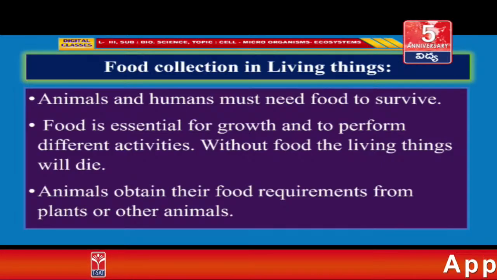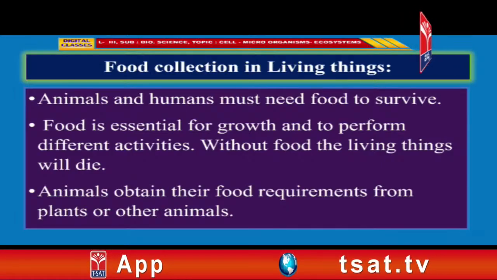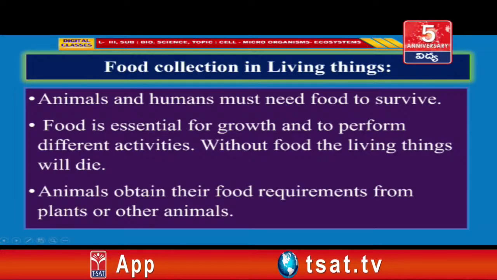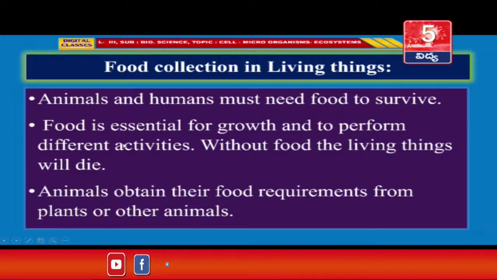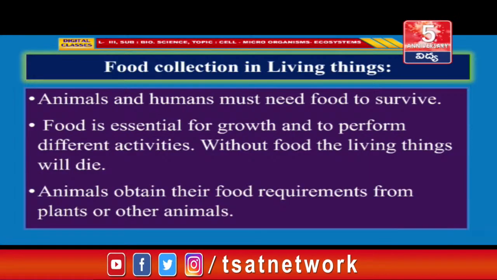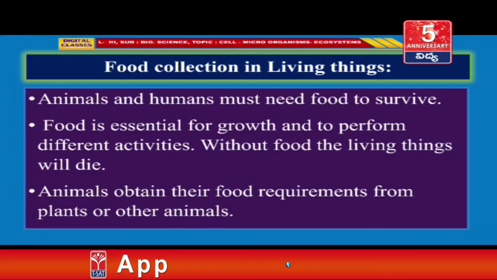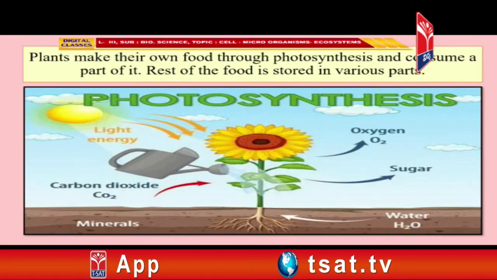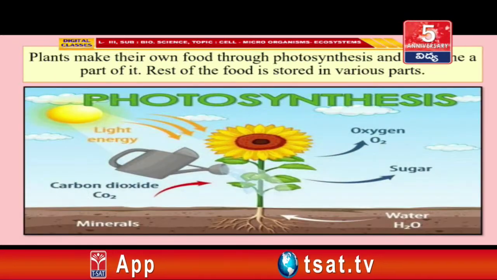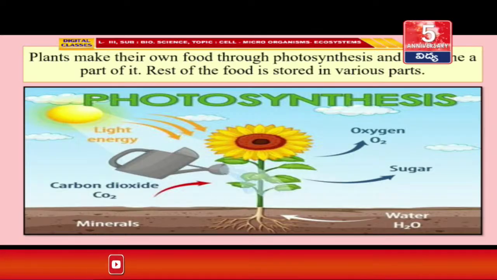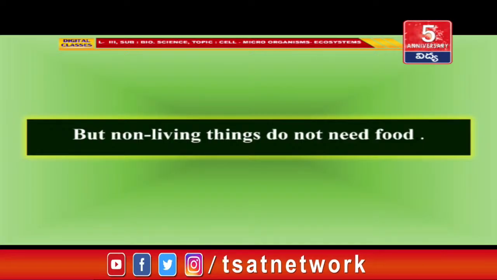Food collection in living things. Animals and humans must need food to survive. Food is essential for growth and to perform different activities. Without food, the living things will die. Animals obtain their food requirements from plants or other animals. Plants make their own food through photosynthesis and consume a part of it. Rest of the food is stored in various parts. But non-living things do not need food.